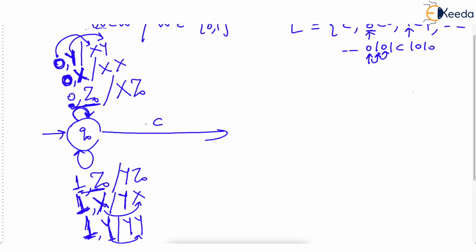Now, interestingly, when the PDA reaches the center, then top has to be X or top has to be Y. Because the string can be simply 0 C 0. Then you have just pushed X and you reach the center.